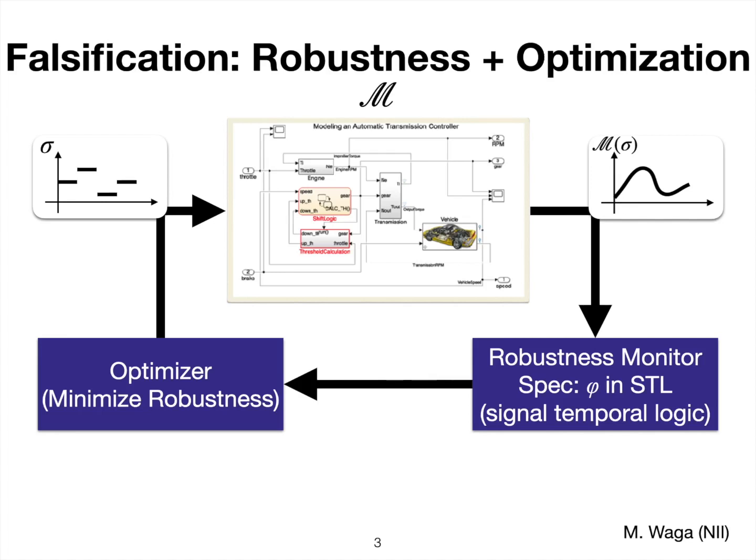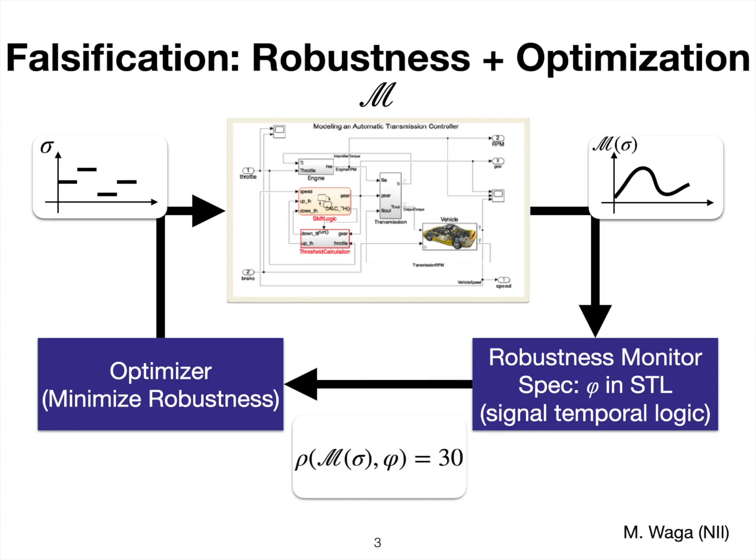And this output signal is given to this robustness monitor. Here the specification is given in signal temporal logic, and this monitor interprets this output signal, and then it says that the robustness is 30. It means the satisfaction degree of the given specification for this output signal is 30. And then this optimizer tries to minimize this robustness.